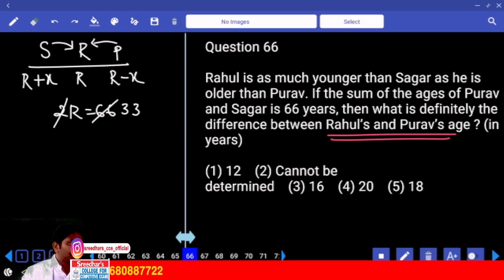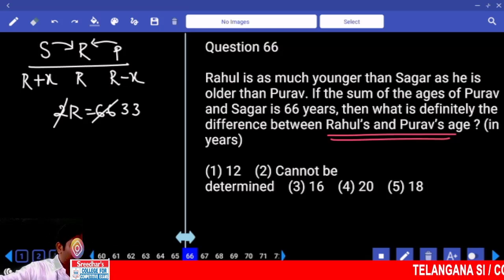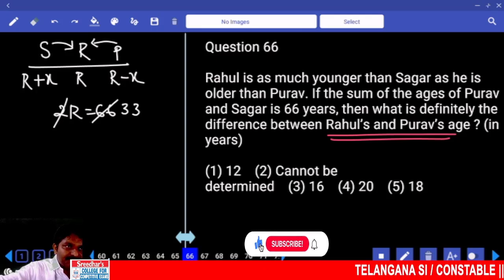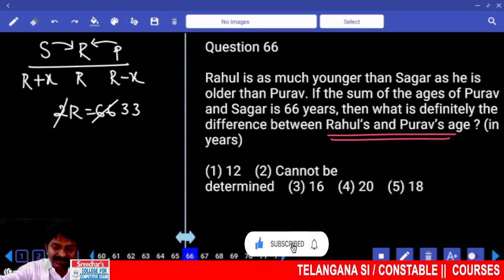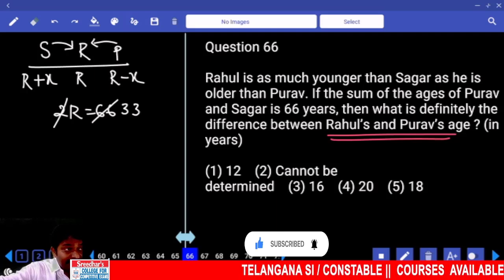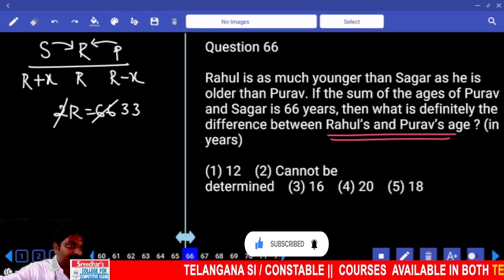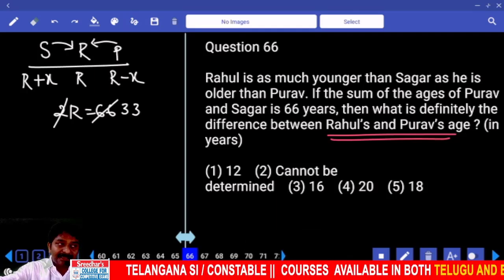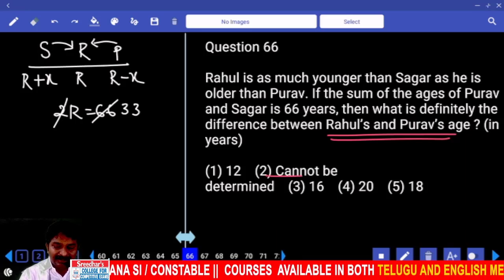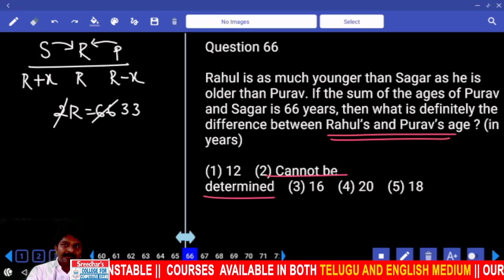No. We cannot calculate X. We can calculate only R. X can be any number. It may be a 1 year difference, 2 years, 3 years, 10 years, or it may be a 32 years difference also. So R can be calculated, but X cannot be calculated. So the answer cannot be determined.